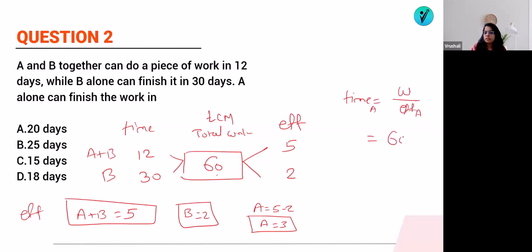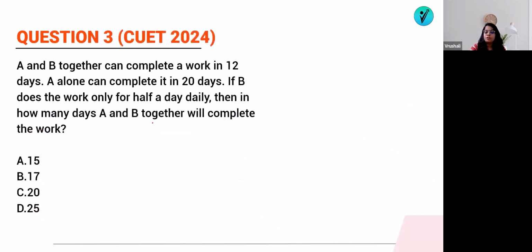So total work is 60 and efficiency of A is 3. So time required for A will be 60 by 3, means 20 days. So the answer will be option A, that is 20 days. That's it. And now we will go for the last question, which is of the CUT exam.